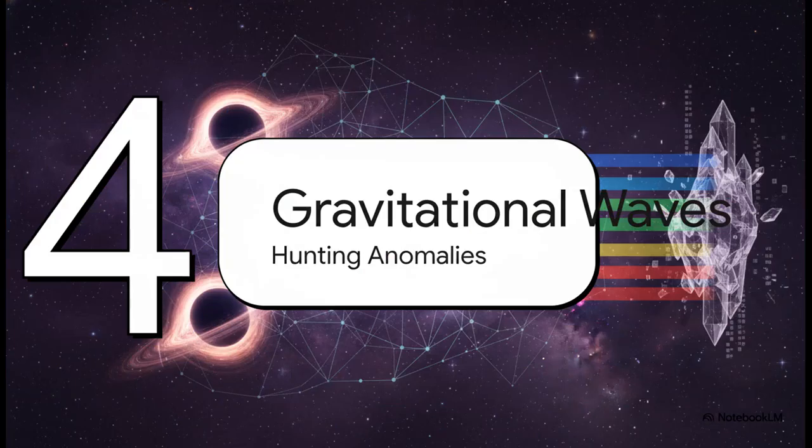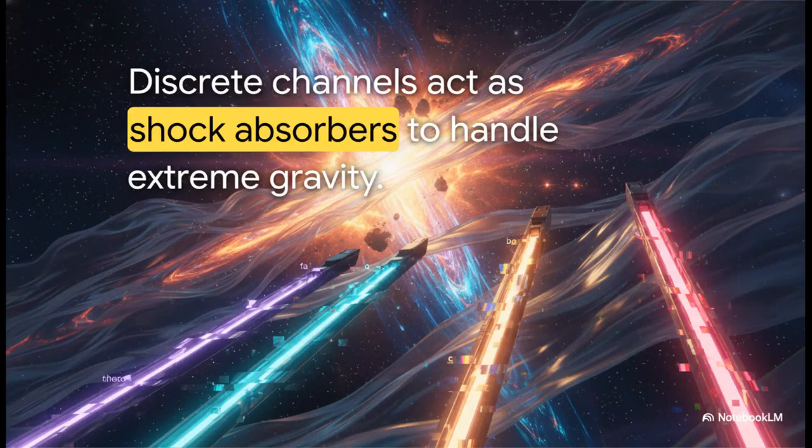All right, part 4. Hunting gravitational wave anomalies. If the continuous space-time manifold really does break down at extreme mass densities, we should absolutely be able to detect it. Unified Dynamics predicts that an emergent 4-channel accommodation architecture takes over during these extreme events. These specific discrete channels, theta, A, C, and B, act as physical shock absorbers to handle the extreme congestion. The continuous illusion shatters into these channels, generating testable non-classical deviations. We can basically think of them as glitches in the matrix or very specific gravitational wave anomalies.